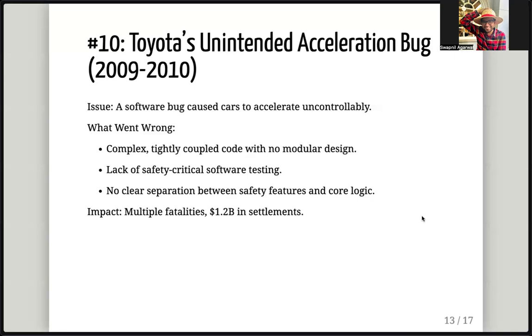The takeaway is to have those checks in place outside of your business logic code, because your business logic code will keep updating with your feature requests, bug fixes, or whatever new thing you do. The core logic will keep getting updated, but the safety feature you can keep as a separate layer above this, which is set in stone. The impact was multiple fatalities and $1.2 billion in settlements.